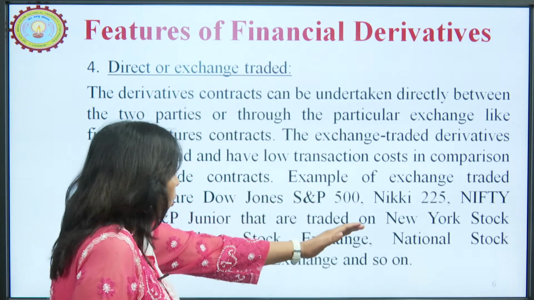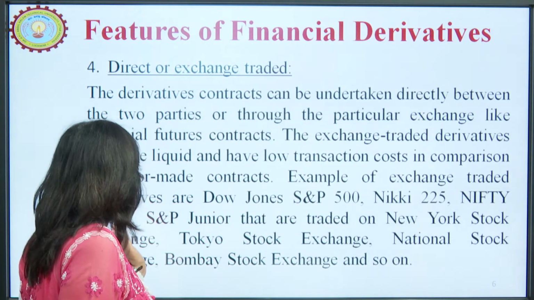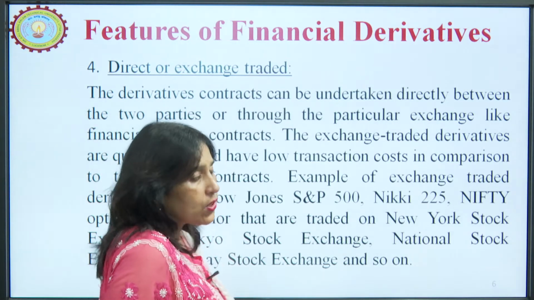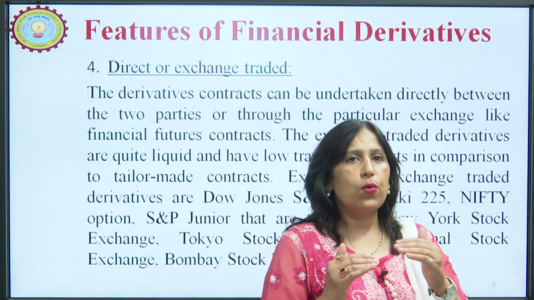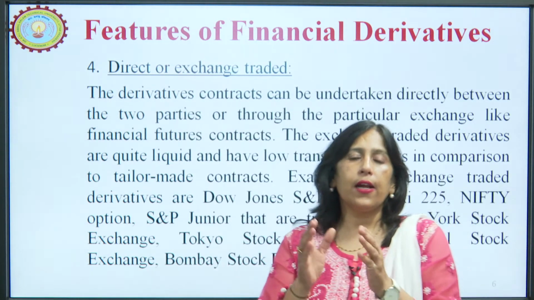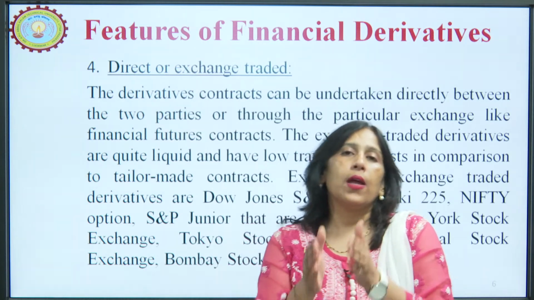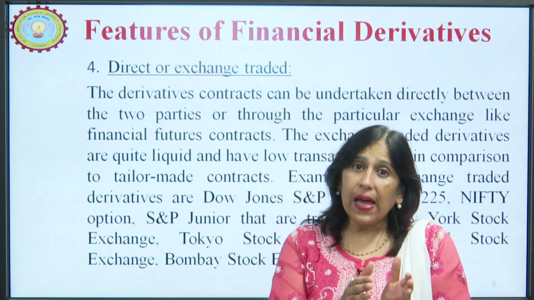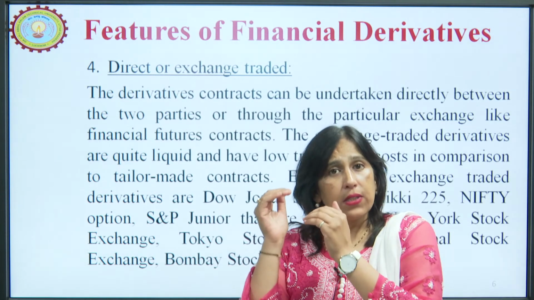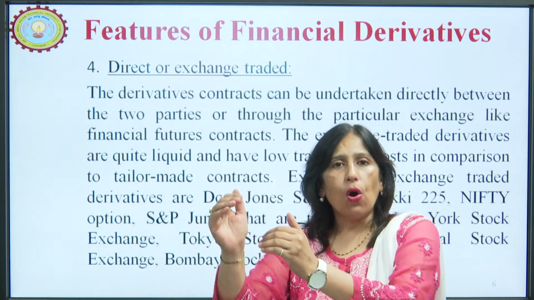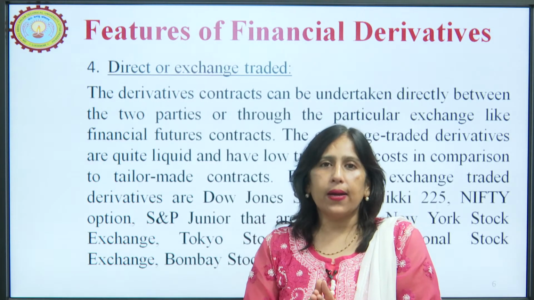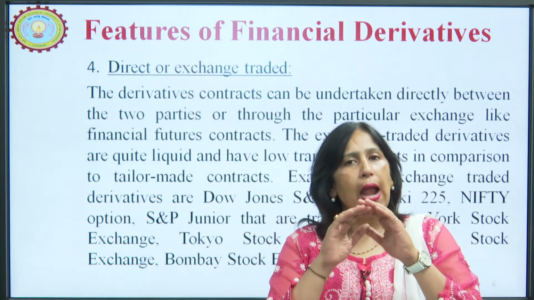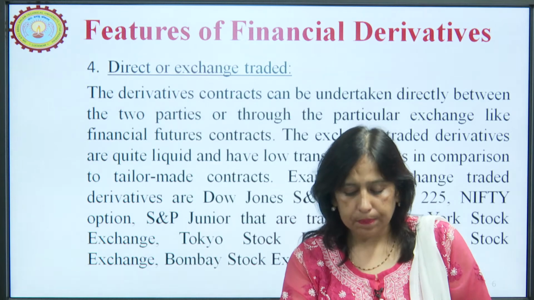They are traded at the New York Stock Exchange, and similarly we have Nifty options, S&P Junior, which are traded at the Bombay Stock Exchange, and so on. So, I hope you are able to understand that we can enter into a contract either directly or through an exchange, but both have their merits and demerits, but the demerit of a direct contract is more, whereas I do not find any demerit in the exchange traded. They are very transparent, they are very official, and they have all good qualities in them.